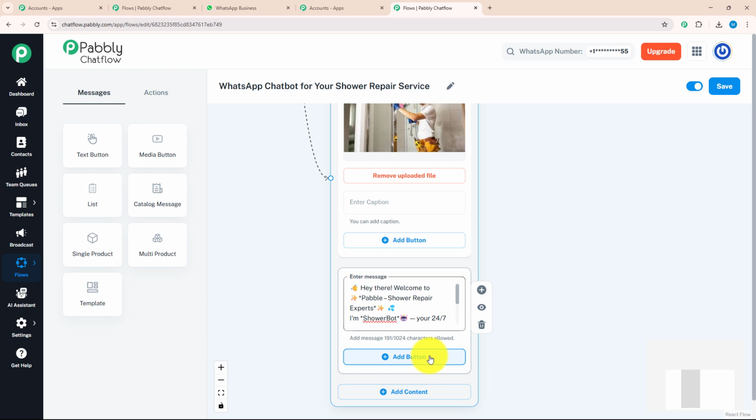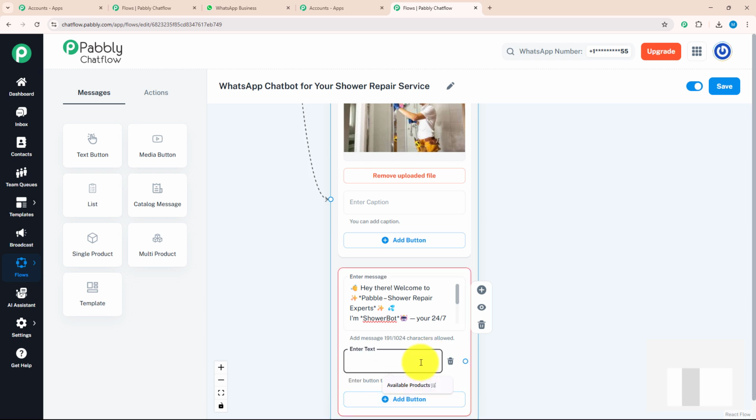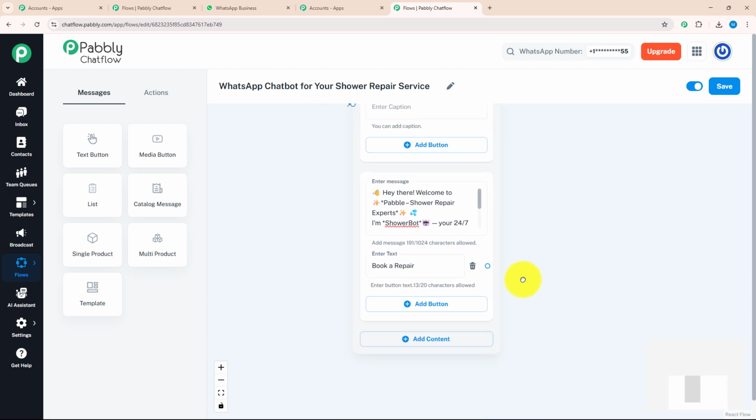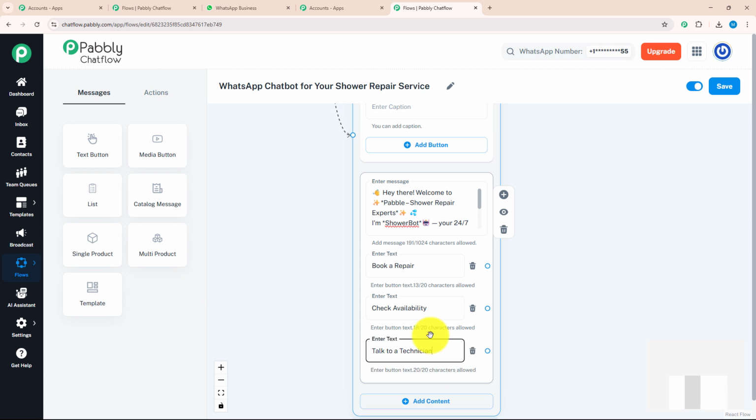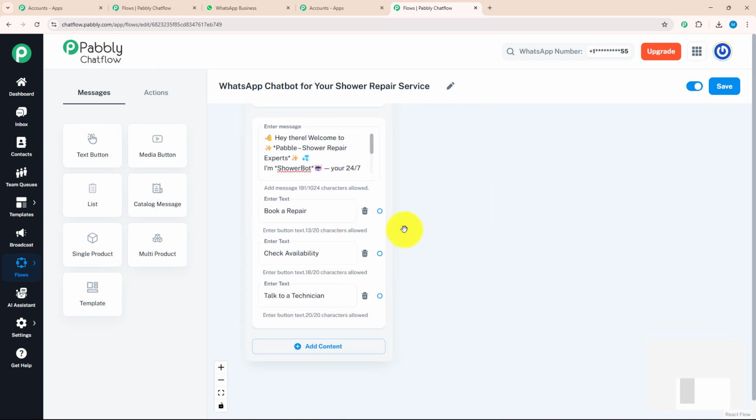After adding the welcome message, I want to put a few action buttons with it. For that, I will click on the add button option and enter my text, book a repair. For my next action button, I will enter check availability. For the third action button, I will enter talk to a technician.